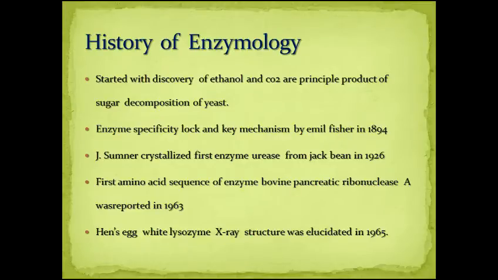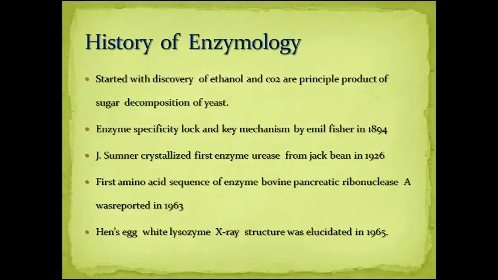The study of enzymes, called enzymology, evolved with the discipline of biochemistry itself. It started with the discovery that ethanol and CO2 are the principal products of sugar decomposition by yeast. The enzyme specificity as lock and key mechanism was worked out by Emil Fischer in 1894. In 1926, J. Sumner crystallized the first enzyme, urease, from jack bean, which catalyzes the hydrolysis of urea to ammonia and carbon dioxide.